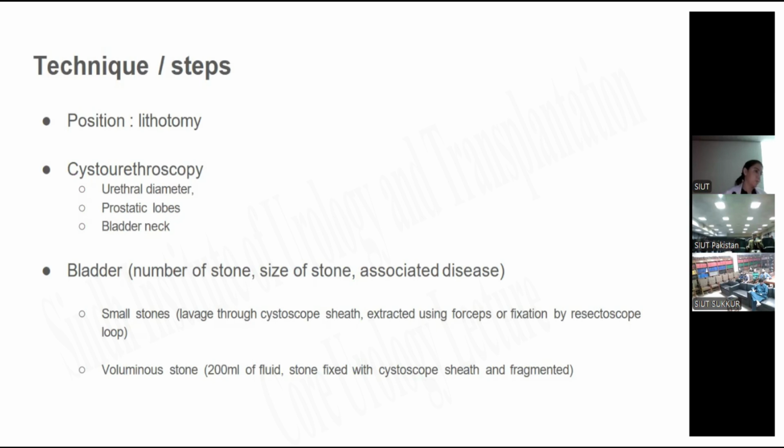In elderly patients, especially elderly male patients, this is important for the future. If he is developing retention again or lower tract symptoms, you should know. If we are doing the scopy, then we should do it properly.